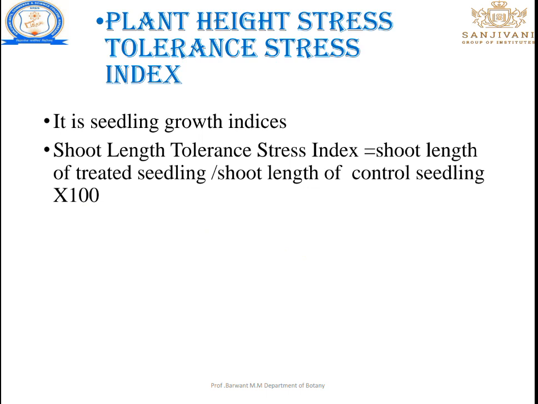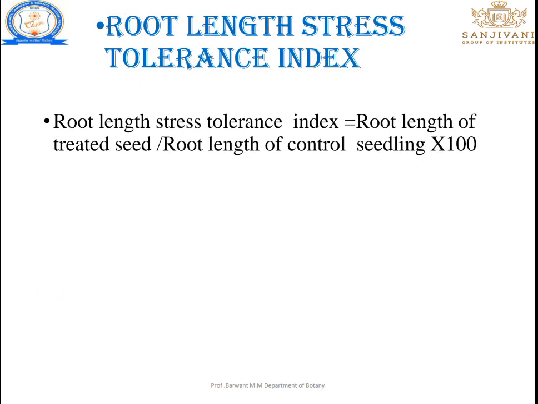Plant height stress tolerance index. It is one of the seedling growth indices. The plant height stress index is equal to the shoot length of treated seed divided by the shoot length of control seed, into 100. That is the plant height stress tolerance index.